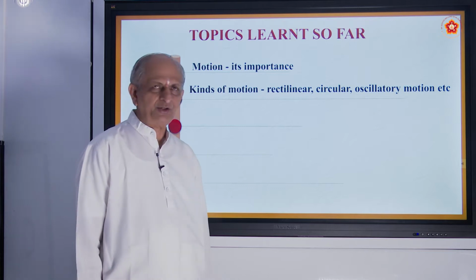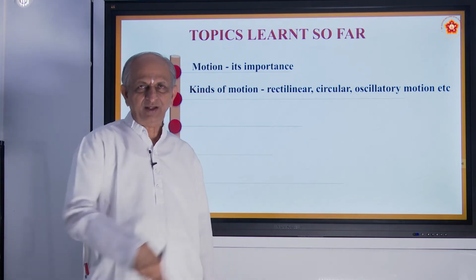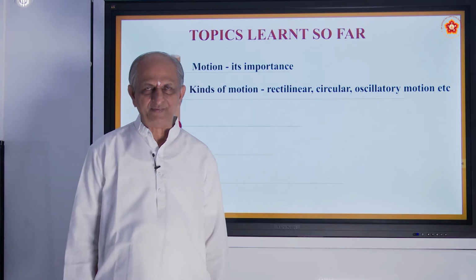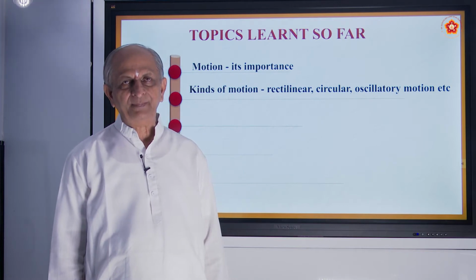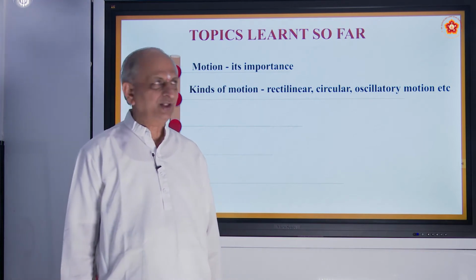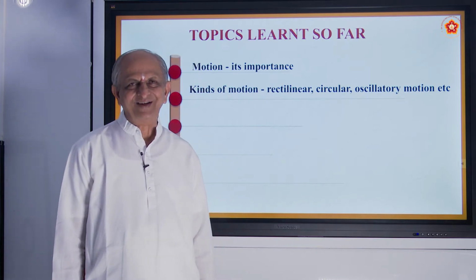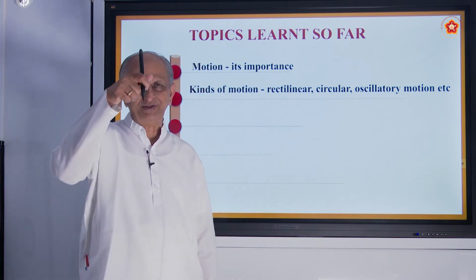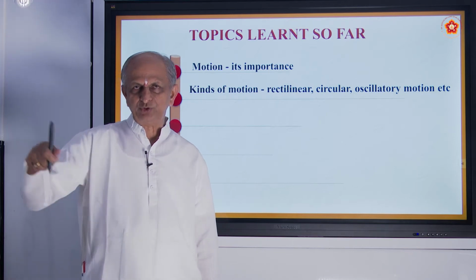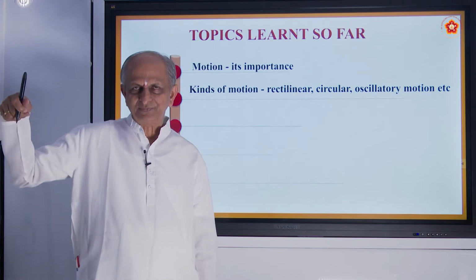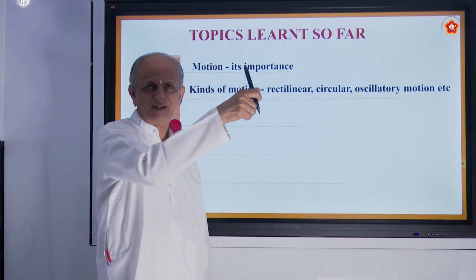And you have already seen oscillatory motion, the motion of the pendulum of a clock, or a simple pendulum, which also moves in an oscillatory motion. Is it not? There will be one fixed position, the position of rest, then it moves to one side, that is called a swing, and it goes to the other side.